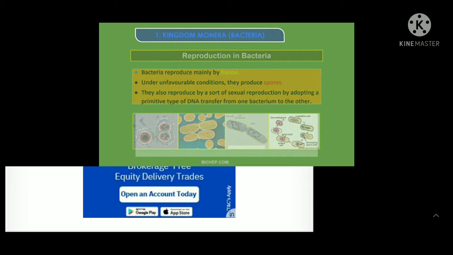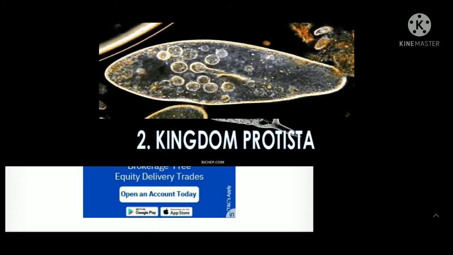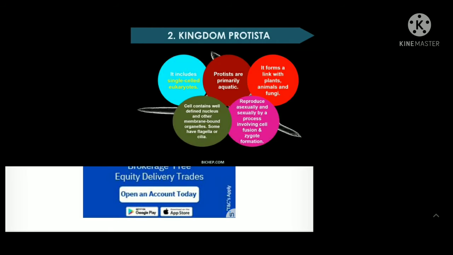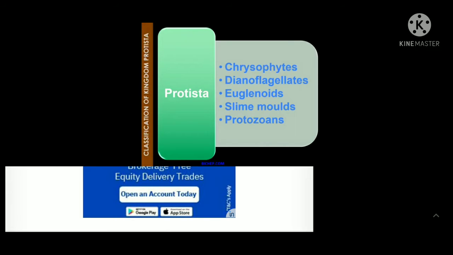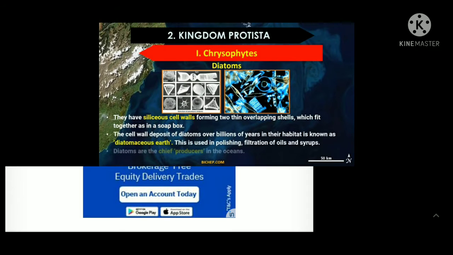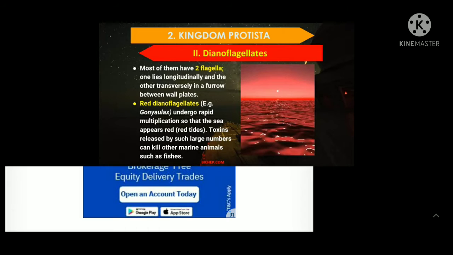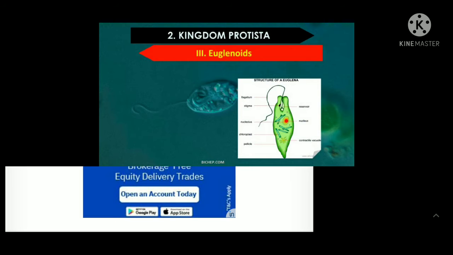Bacteria reproduce mainly by the fission process, and in unfavorable conditions they form spores. Next after Monera is the kingdom Protista, and basically Protista are primarily aquatic. Protista include chrysophytes and dinoflagellates. Chrysophytes are found in fresh water and are microscopic; an example is diatoms. Dinoflagellates are mostly marine and photosynthetic. Another group in the kingdom Protista is the euglenoids.